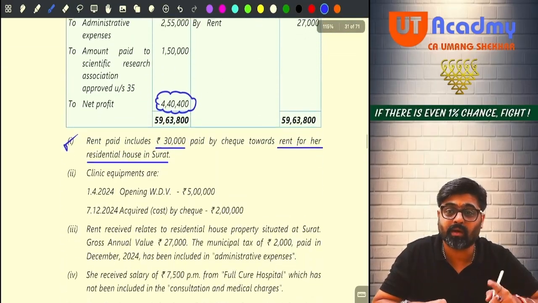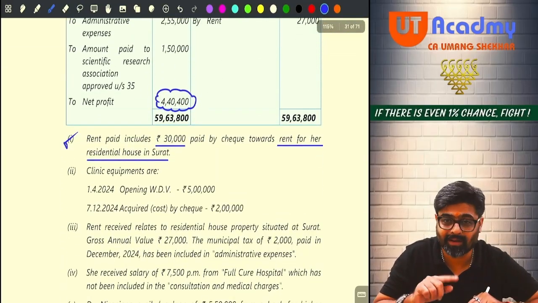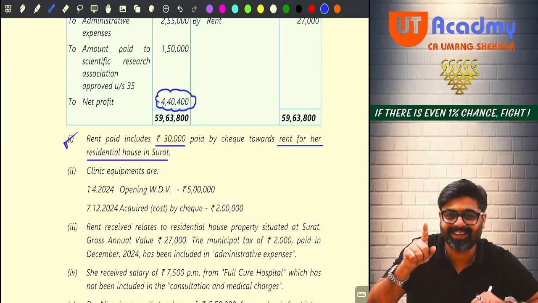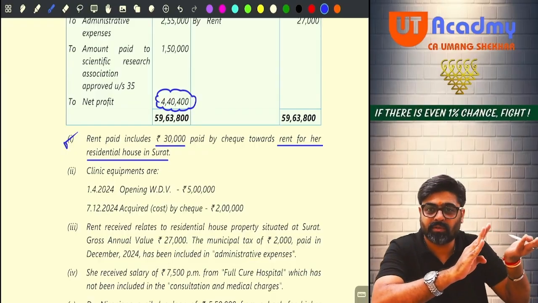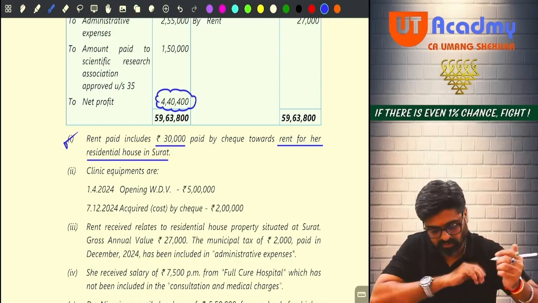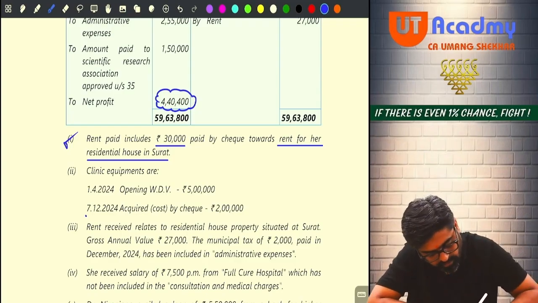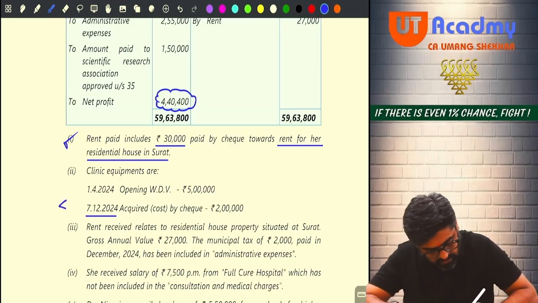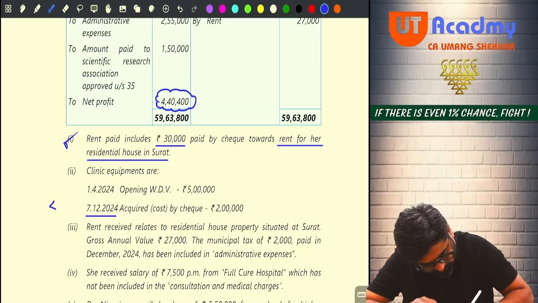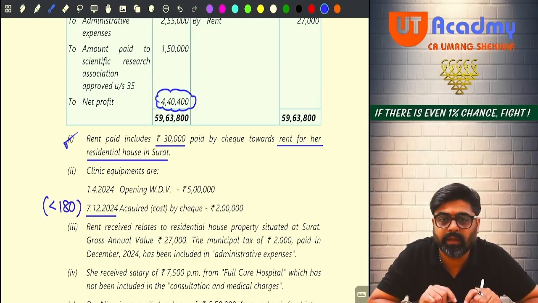The addition, was it before or on or after 4th October? On or after 4th October. Do you remember? Purchased and put to use in less than 180 days, yes or no? So 7th December, meaning that this is less than 180 days. So if this is less than 180 days, then half rate of depreciation will be applicable on this.